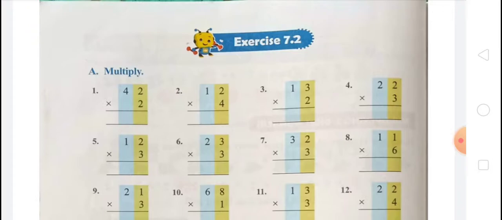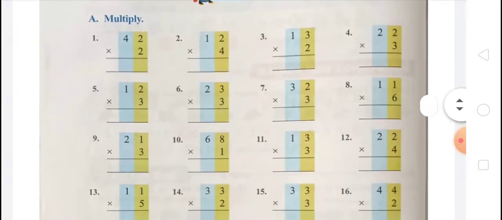Question number 5, 12 multiply 3. In first step we have to multiply the ones by 3, and 3 2s are 6, and in second step you have to multiply 1 by 3, so that is 3. So that is 36. Question number 6, 23 multiply 3, 3 3s are 9, 3 2s are 6, that is 69. Question number 7, 32 multiply 3.